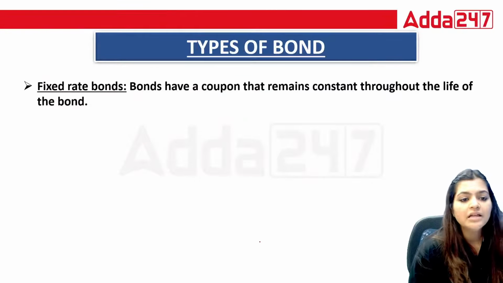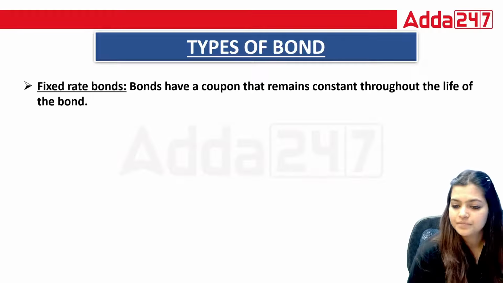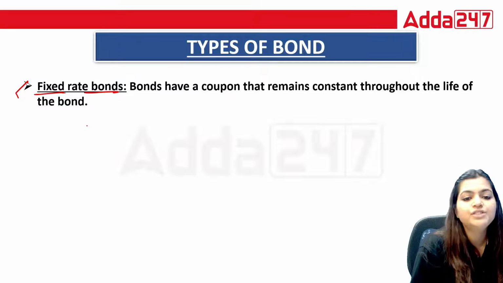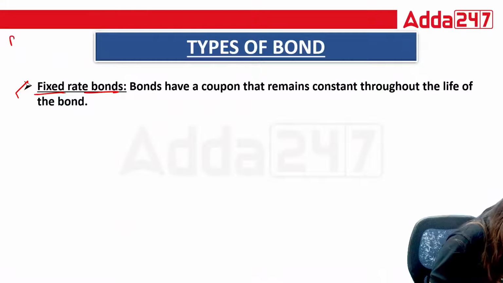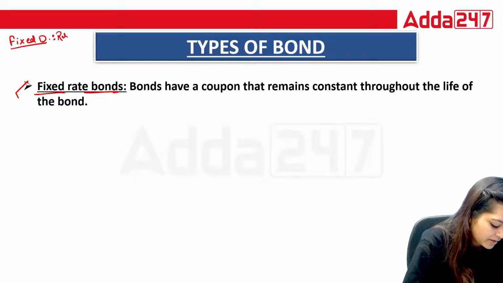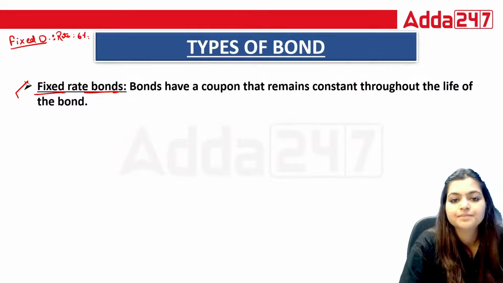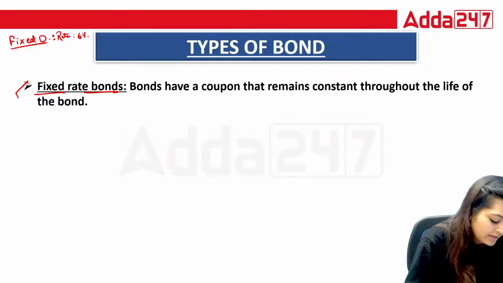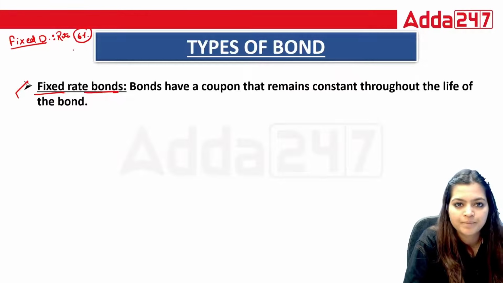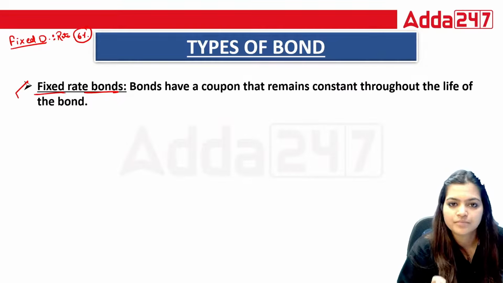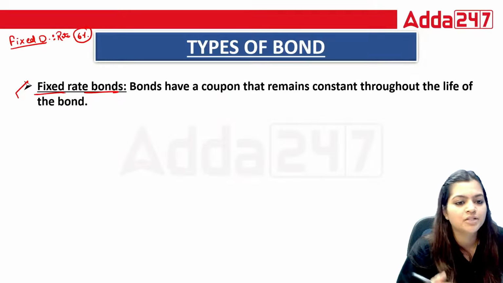Now, there are different types of bonds. Let's start with the first one, fixed rate bonds. Like we have a fixed deposit, FD. If the bank says the FD rate is 6%, whatever amount individuals invest, they will receive only 6% per annum. There is no change in this rate. Things are going to be fixed.